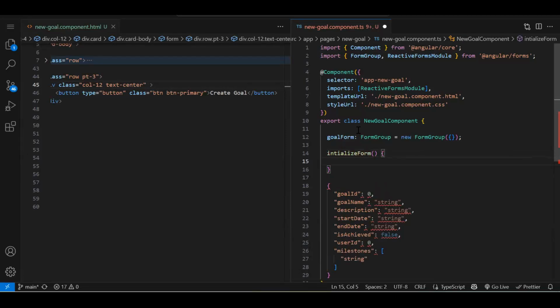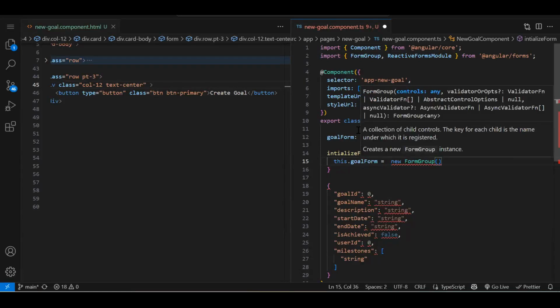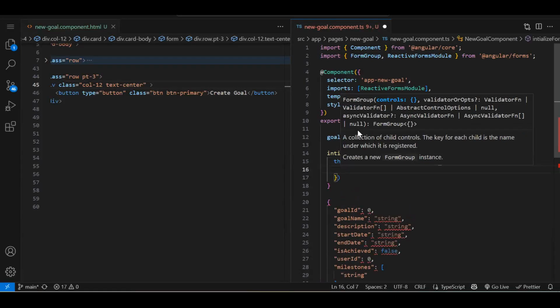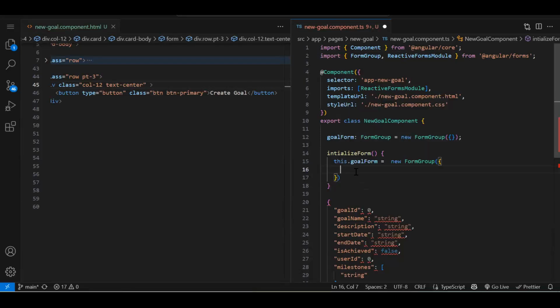Inside this, we will actually initialize our form. So this.goalForm is equal to new FormGroup, round bracket, curly bracket. Either you can use FormGroup or FormBuilder, both are the same thing. Not much of a difference, very little boilerplate code we are using with FormBuilder, but FormGroup is the class, so we can use both. No performance or disadvantage, nothing is there. You can use FormGroup or FormBuilder to create the reactive form.